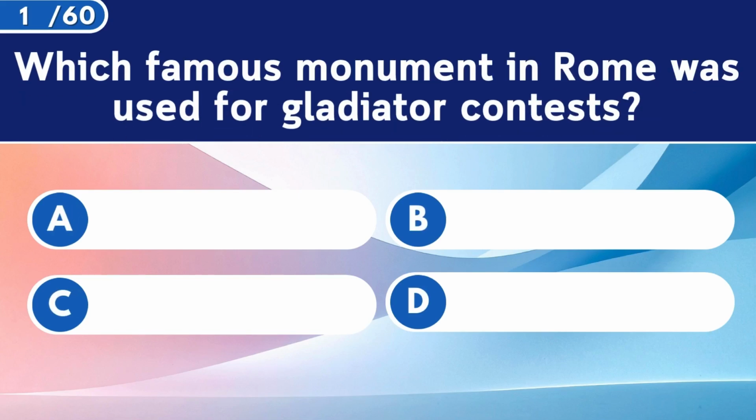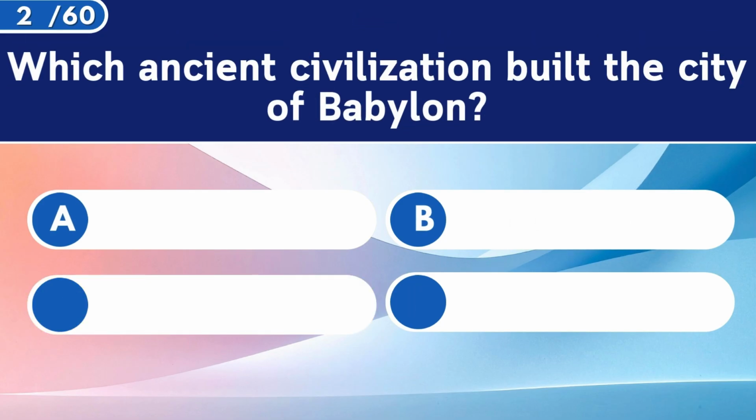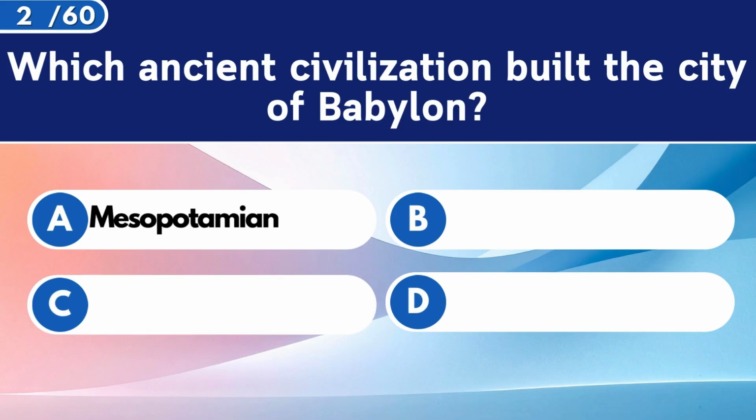Which famous monument in Rome was used for gladiator contests? Colosseum. Which ancient civilization built the city of Babylon?